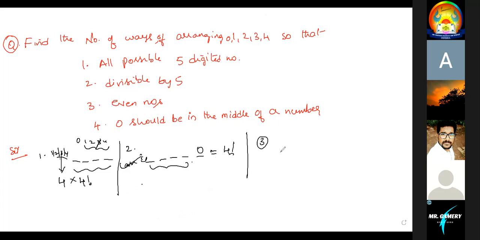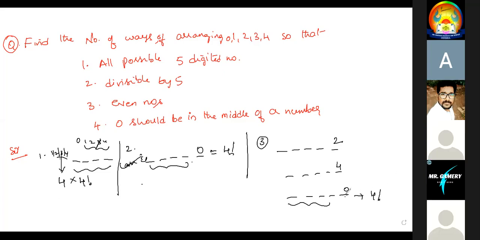Third, they said even number. Even number means it may be 2, it may be 4, it may be 0. If it is 0, the remaining 4 can be arranged in 4 factorial. If it is 4, in our hand we have 0, 1, 2, 3.